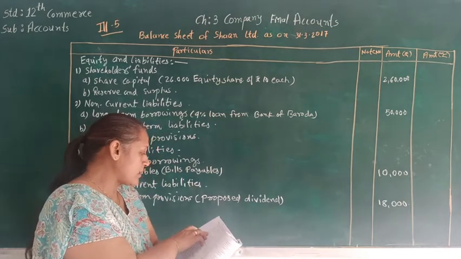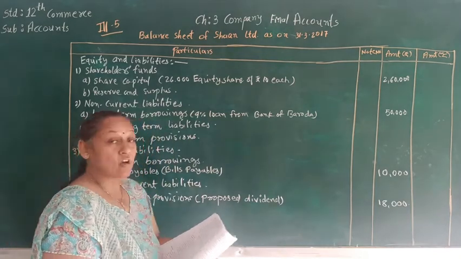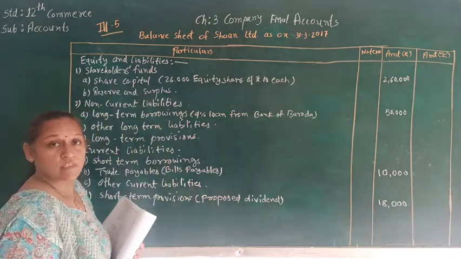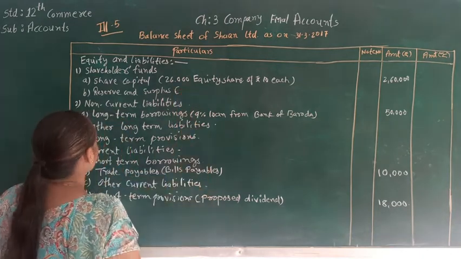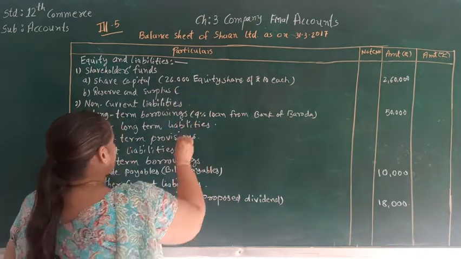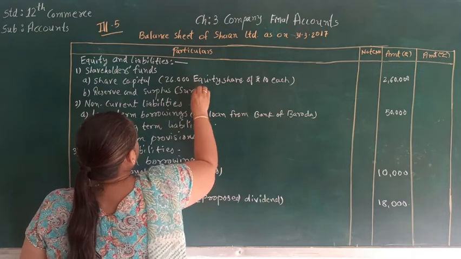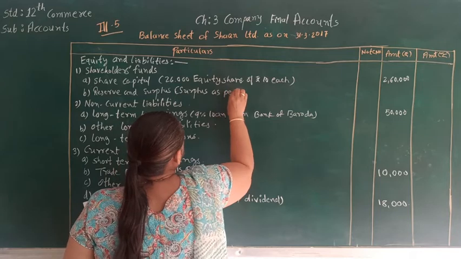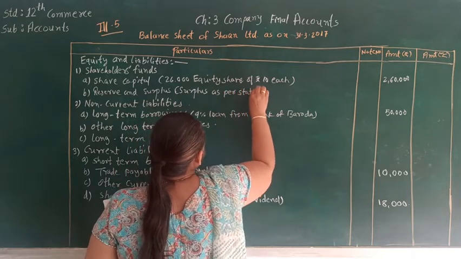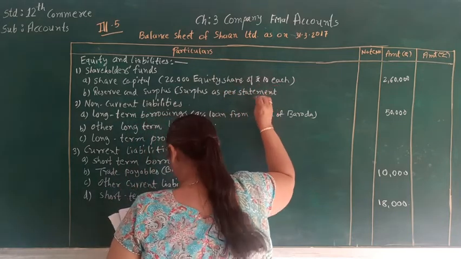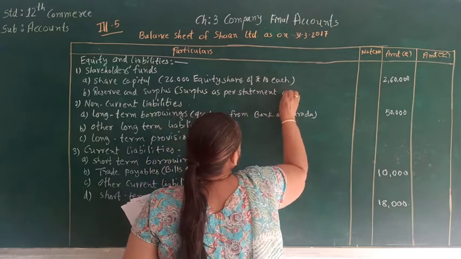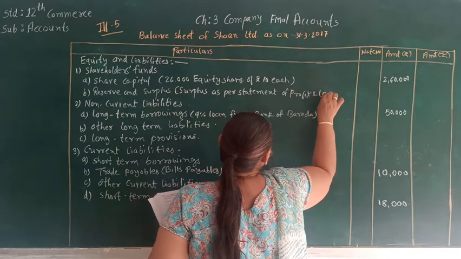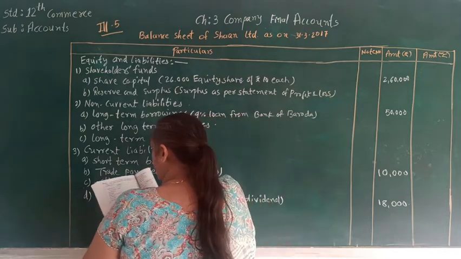The next one is surplus as per the statement of profit and loss. Surplus is to be written under the head reserve and surplus. So surplus as per statement of profit and loss is 50,000.